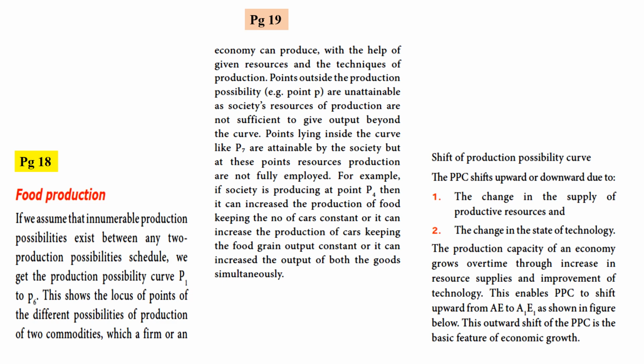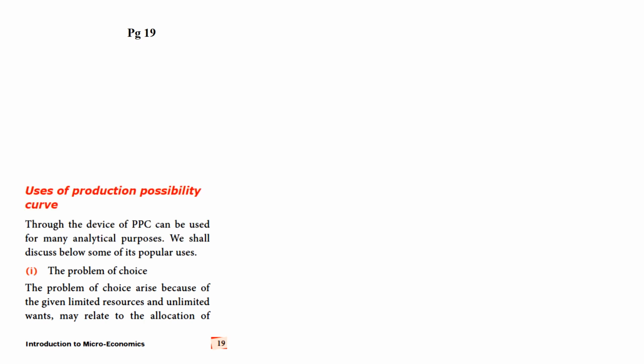Okay. Next, uses of production possibility curve. Same page number 19, uses of production possibility curve. As we have made the curve, so what are the uses of it? The device of PPC, that is production possibility curve, can be used for many analytical purposes. We shall discuss below some of its popular uses. So there are 3 points.